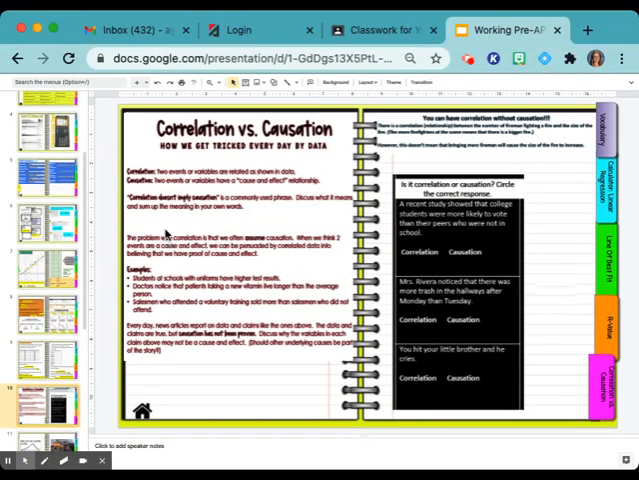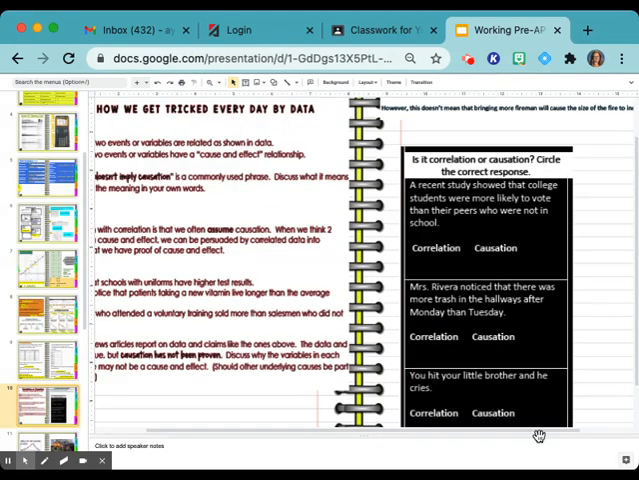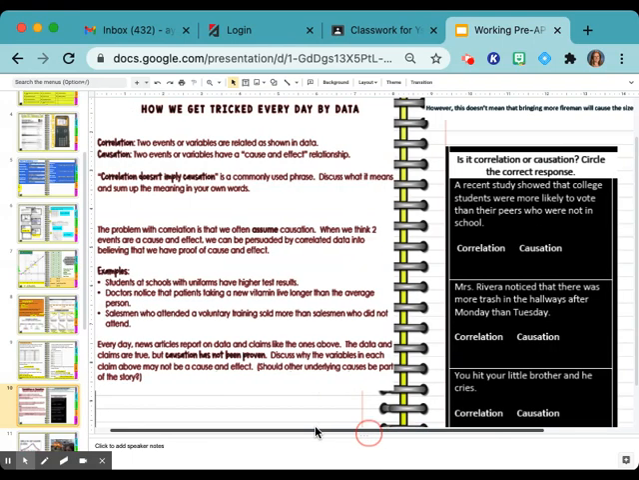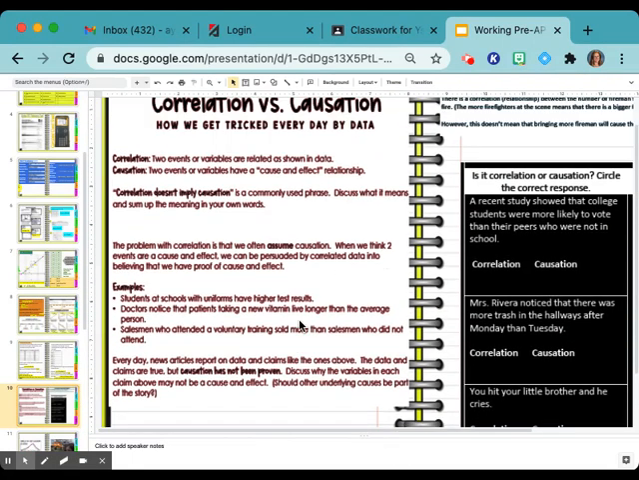Okay, we are looking at correlation and causation. So let's just look at the left side. Let's see. Correlation versus causation: how we get tricked every day by data.